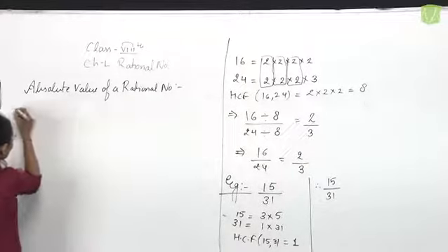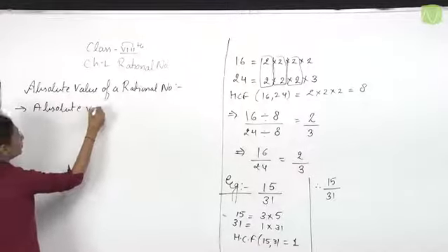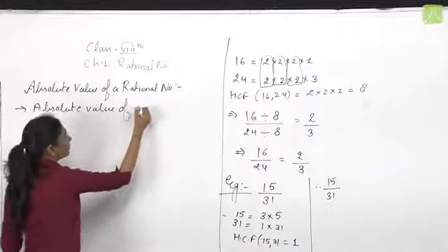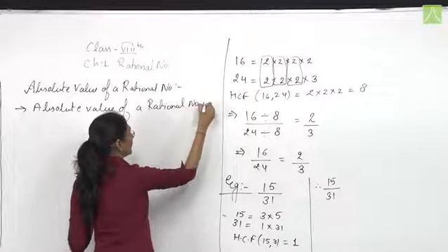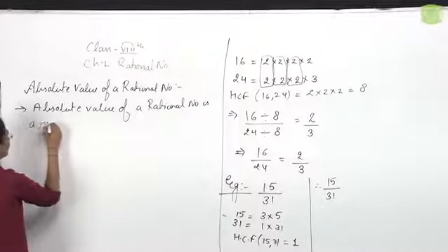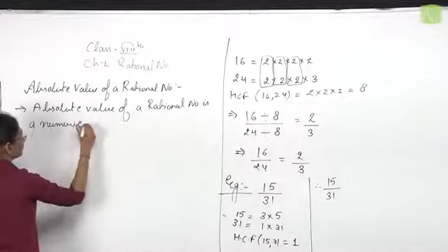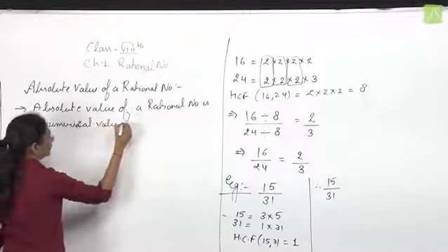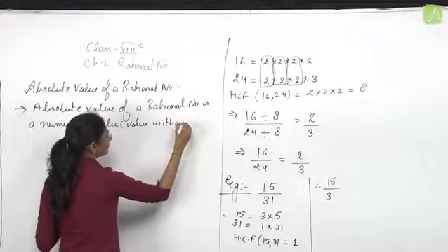Absolute value of a rational number is a value without sign, a numerical value.